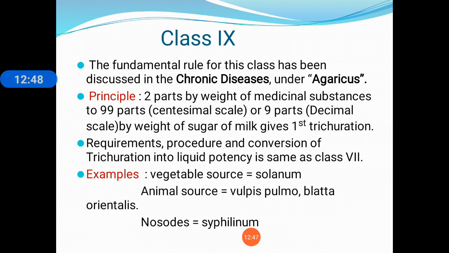The requirement, procedure, and conversion of trituration into liquid potency are the same as class 7. Okay, all the requirements, appliances and instruments which you require are just like class 7. The procedure is also the same, and the conversion of trituration into liquid potency in centesimal or decimal scale is all the same as class 7. Now the examples: from vegetable source the example is solanum. From animal source, Vulpes pulmo and Blatta orientalis, and from the nosode it is Syphilinum.